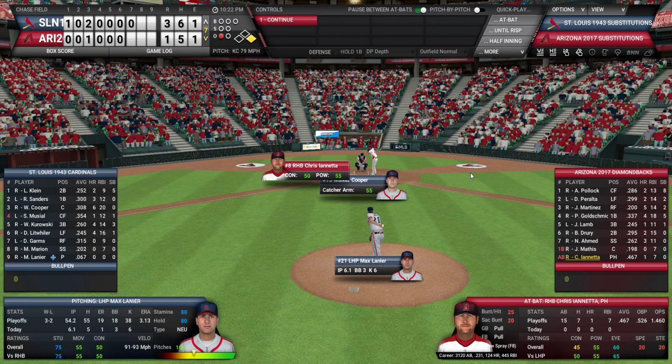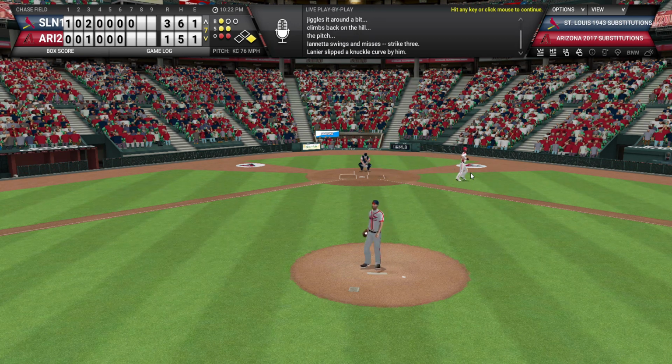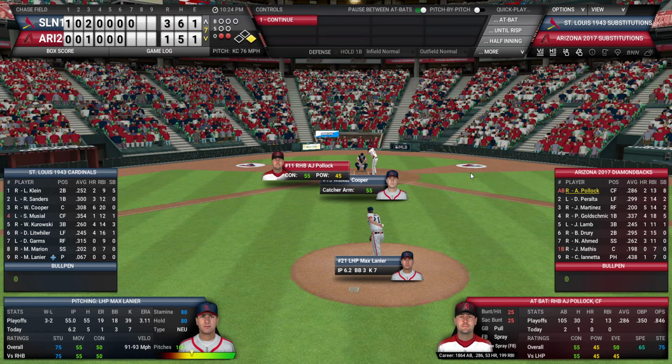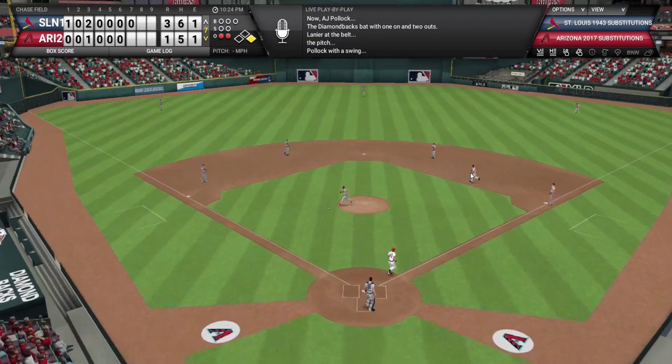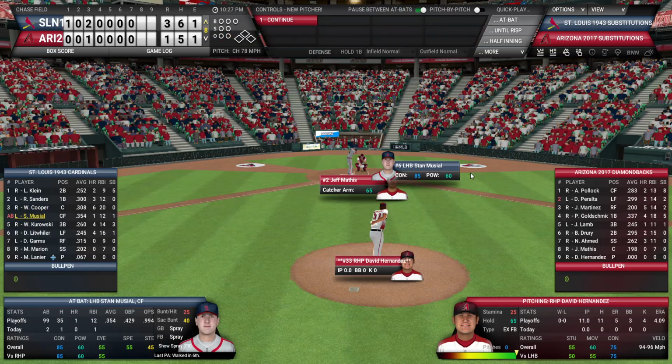But regardless, Chris Iannetta does pinch hit, so Godley's done for the day. And you kind of thought once that hit happened, that made the decision for Arizona, which actually made the decision easier because you've got to have good offense. Now you can't waste outs, and you've got Chris Iannetta who could tie the game with one swing of the bat, but with a 1-2 count, he doesn't even make contact. Two outs. A.J. Pollock, dangerous hitter, in a pretty dangerous situation, will hit one to the pitcher, and that's actually going to be an out. So they get out of it, and we go to the 8th, where we have now David Hernandez in the pitch.